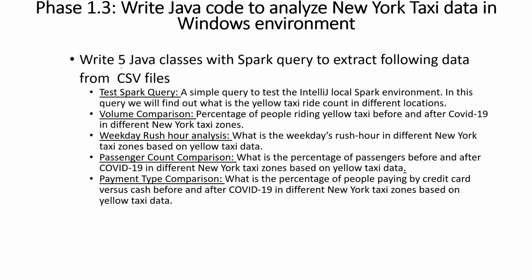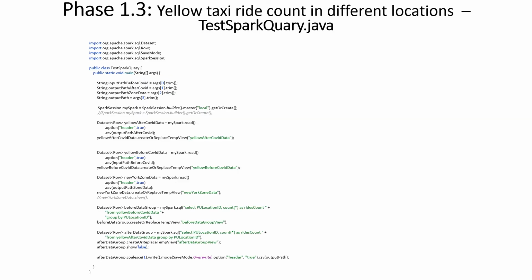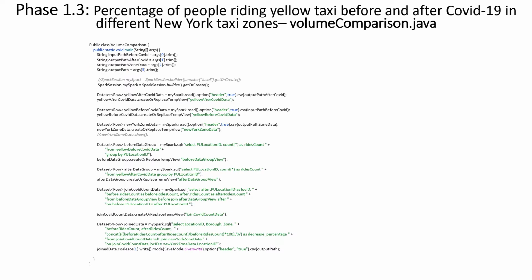Then I wrote 5 Java classes with Spark SQL queries in order to extract the following data from the CSV that I downloaded. In this Java class, I'm trying to find out the yellow taxi ride count in different locations before and after COVID. This is a more sophisticated query showing the percentage of people riding yellow taxis before and after COVID-19 in different New York taxi zones.